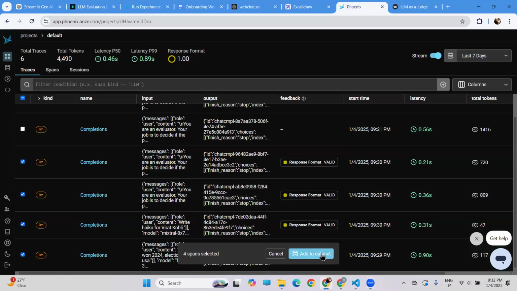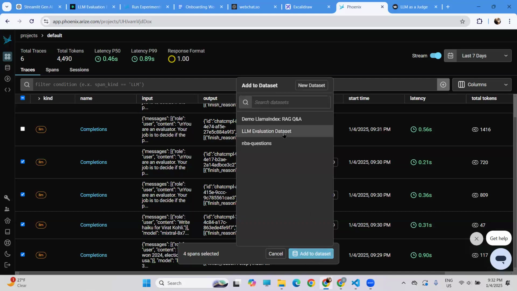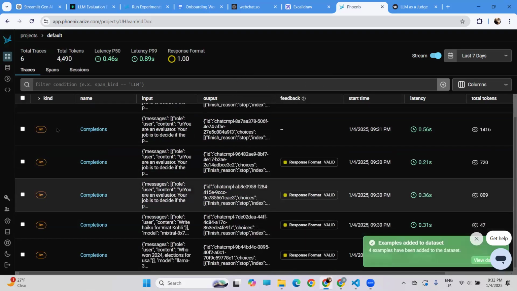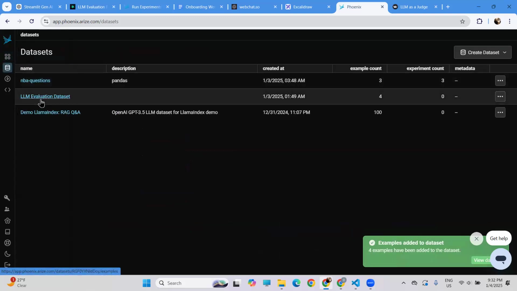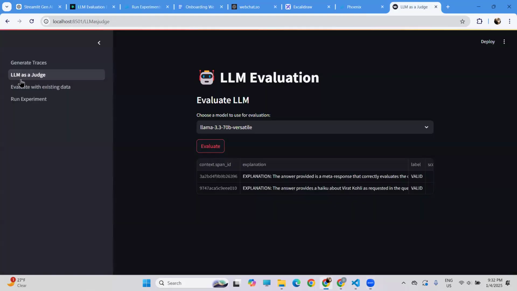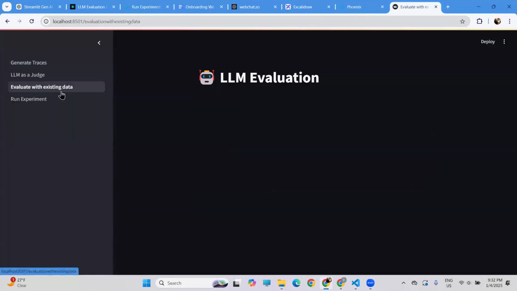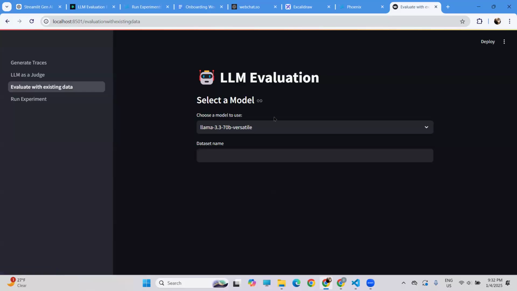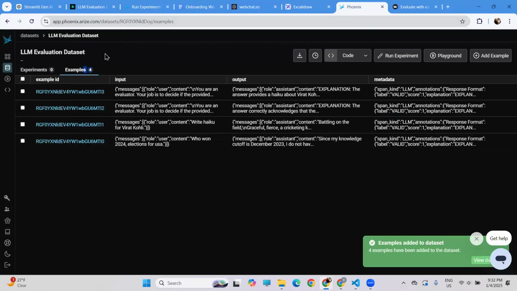And then I will just add it to dataset and select dataset LLM evaluation. Okay, now I will go to dataset, and as you can see, I have four of my examples that I selected and added from my generated traces. Now I will go to evaluate with existing dataset. Here I will choose a different model and test my data set for hallucination and their reasoning.